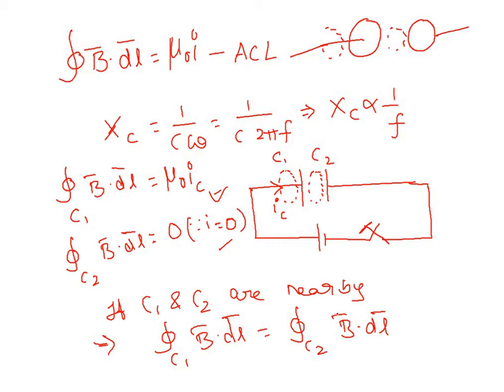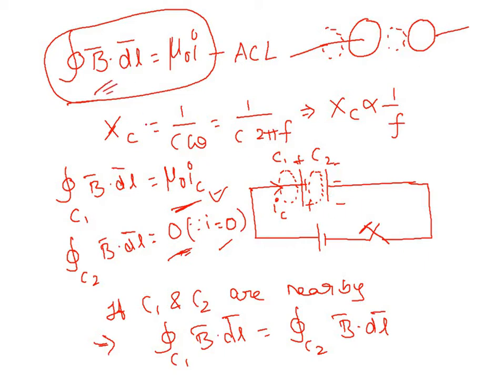This must be. But coming to the practicality, is this equation consistent? Look here, here we got mu naught IC on the right hand side of the equation, while here it is 0. Is this inconsistent? So Maxwell argued that this Ampere's circuital law is not true where there is accumulation of charge, and in such regions Ampere's circuital law is not valid. Hence, Maxwell modified Ampere's circuital law.